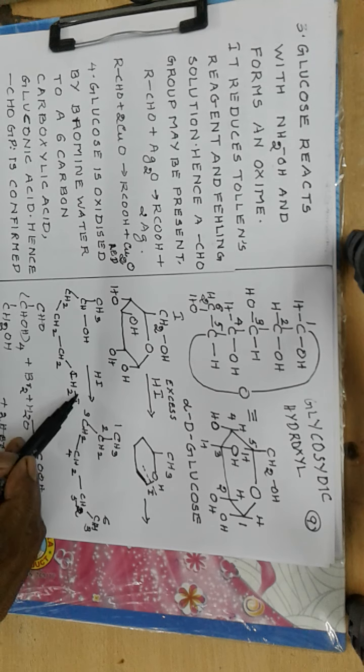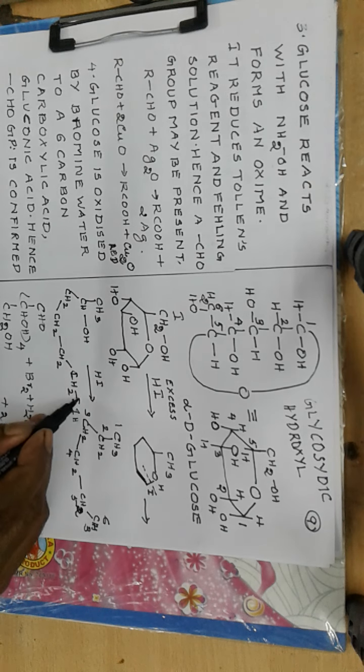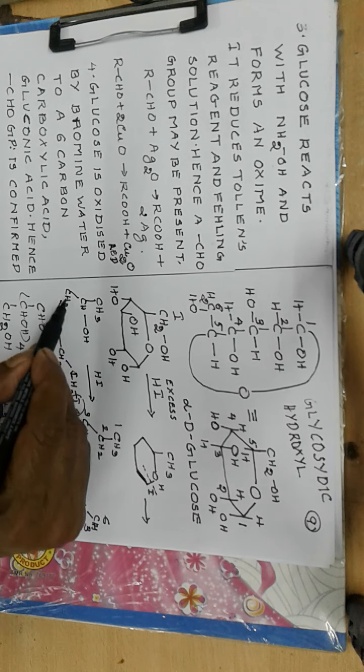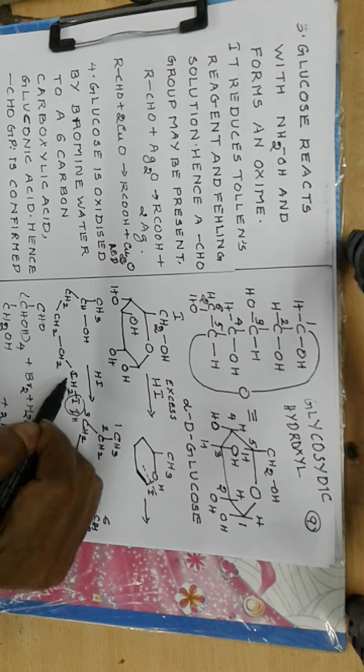So this CH2I also will react with HI. A molecule of I2 is removed, so that H comes in contact with CH2. So we get ultimately CH3, CH2, CH2, CH2, CH2, CH3, that is normal hexane. So that is the action of hydroiodic acid. And to explain the action of hydroiodic acid, we have to depend upon this ring structure.